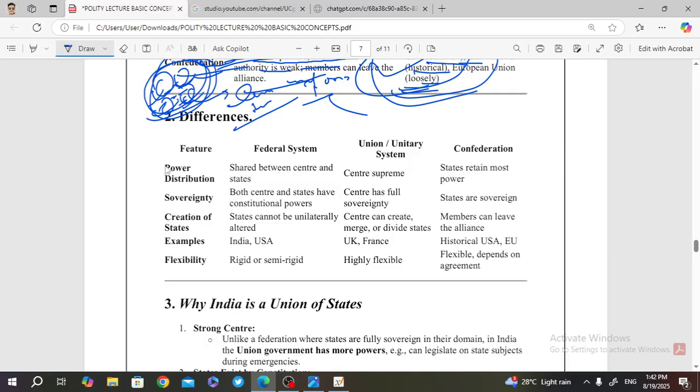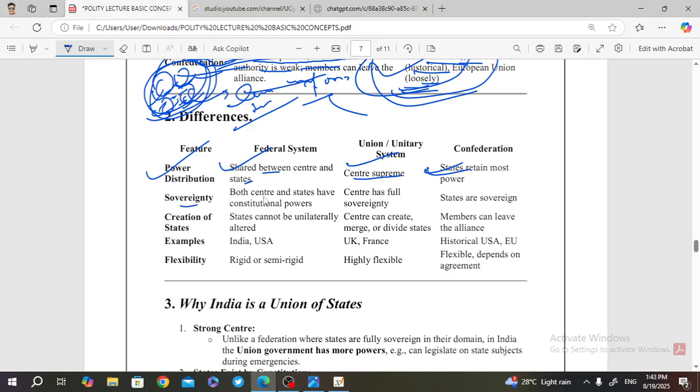See, in case of power distribution, I have already explained it. In the federal system, there is a clear-cut separation of power between the central and the state. It is mentioned here, shared between central and state. In the unitary system, the central government has most of the powers. The states only implement the law and order. So the center is supreme here. In the confederation, the states are sovereign. The central government has weak power, and they can leave the alliance at any time. States retain most of the power.